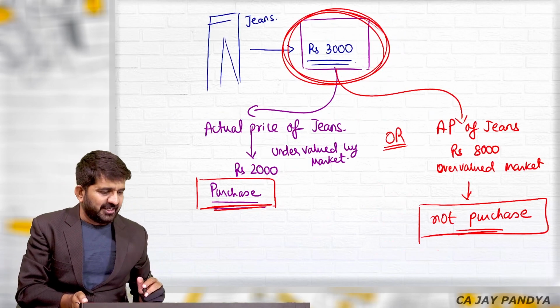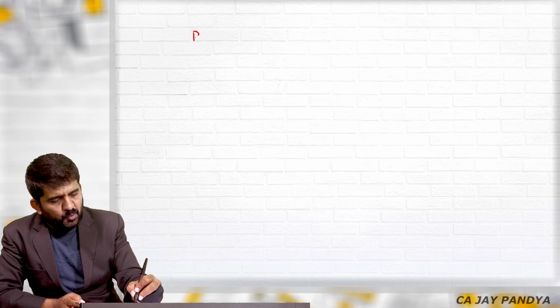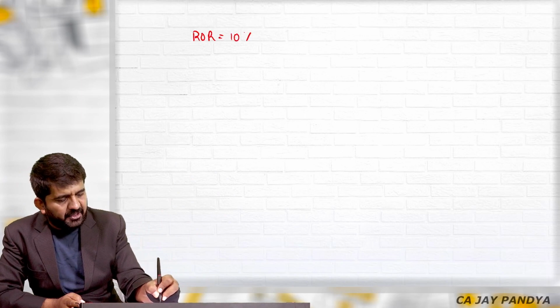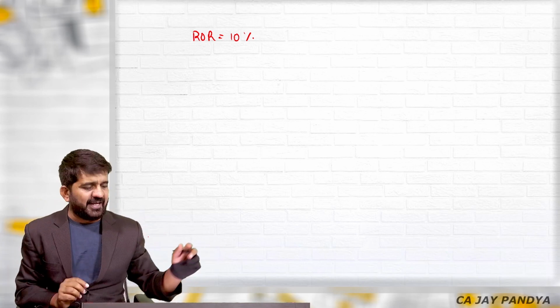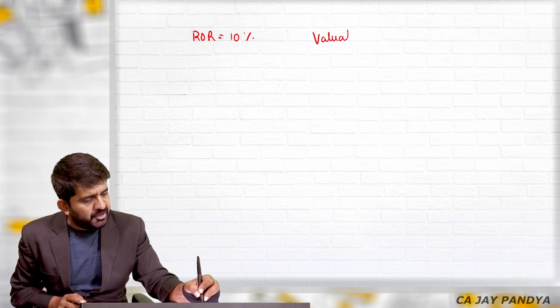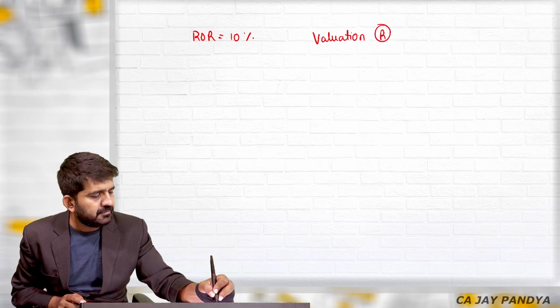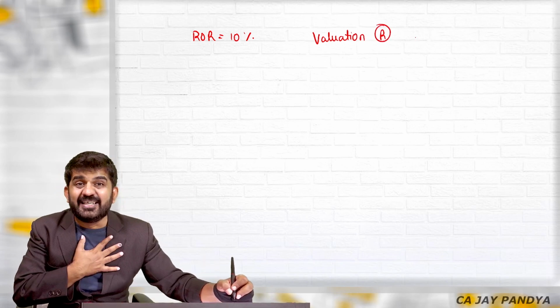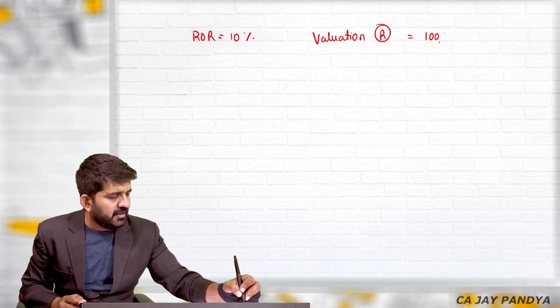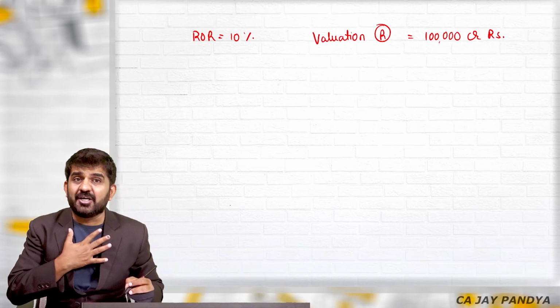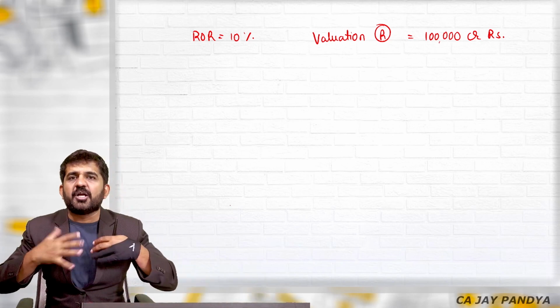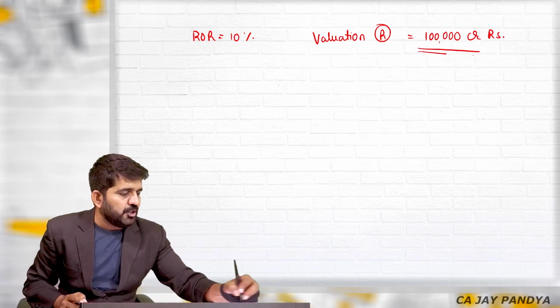Let us take a hypothetical example. I have taken the cash flow of Reliance company. I have found out the present value at my required rate of return of 10%. I have taken 50 years of cash flow, found out the present value and the valuation of Reliance. As per me, it is say 1 lakh crore rupees. This is my valuation. Reliance does not know this. I have done my own calculation. This is valuation in finance.